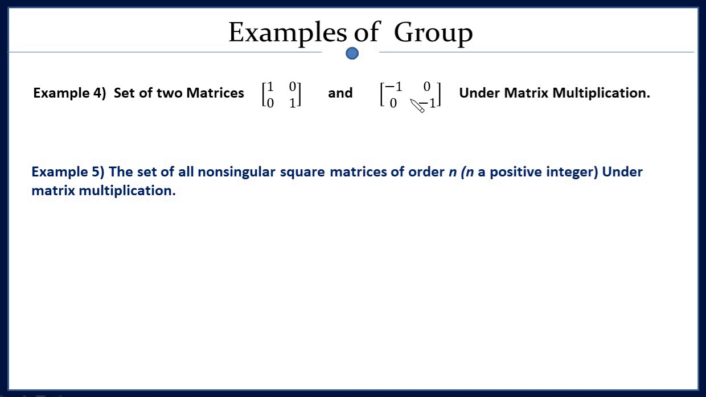The fifth example is the set of all non-singular square matrices of order n under matrix multiplication. Suppose you are taking n equals 2: all non-singular matrices of order 2. All means as many as are present, as many as you can form. So the set of all non-singular square matrices of order n under matrix multiplication can be considered a group.